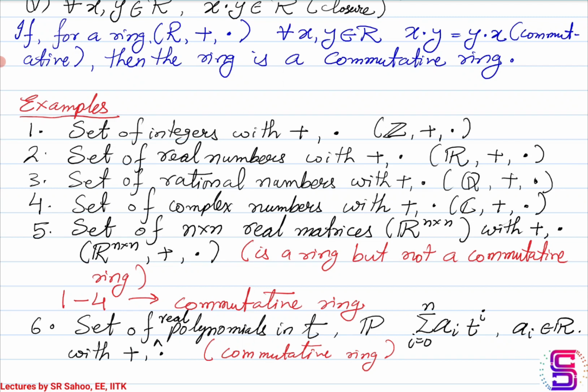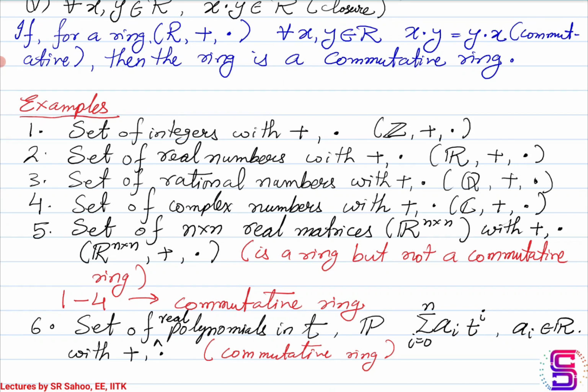In addition, all these four examples also satisfy commutation with respect to the multiplication operation, and hence they are also commutative rings. In the first case, the additive identity is 0 and the multiplicative identity is 1. The same holds for the next three examples as well.